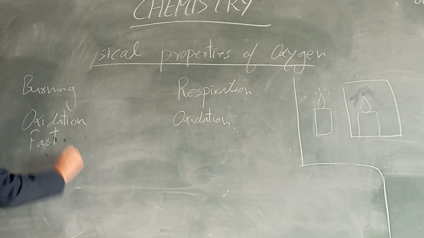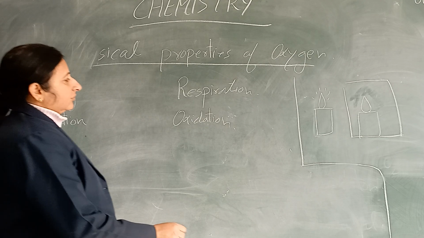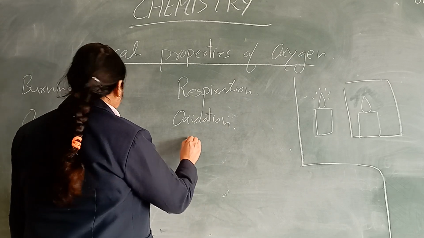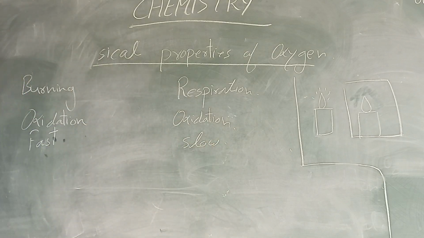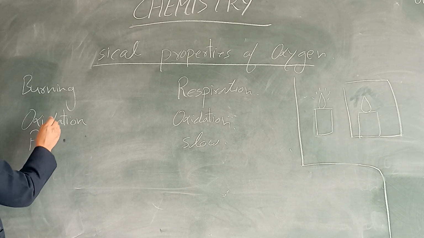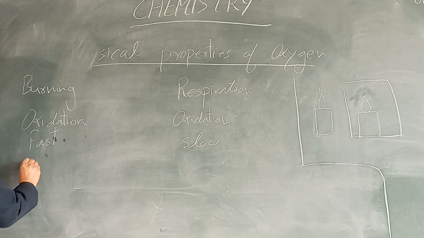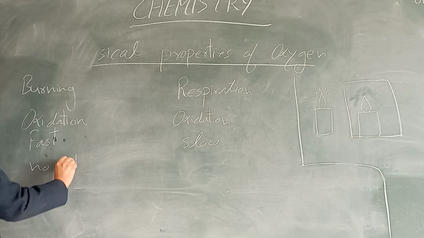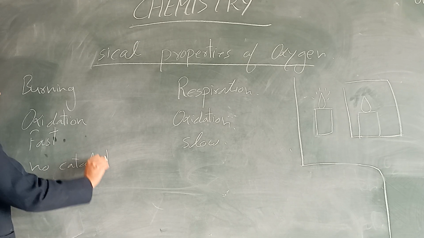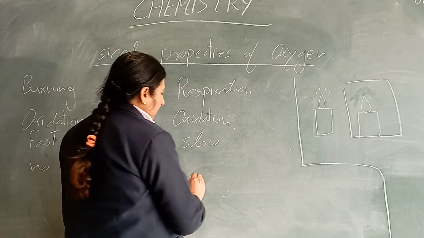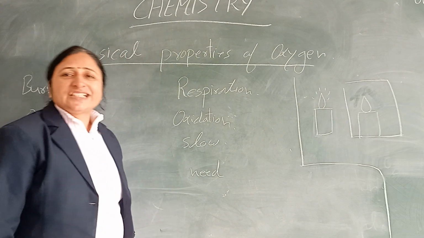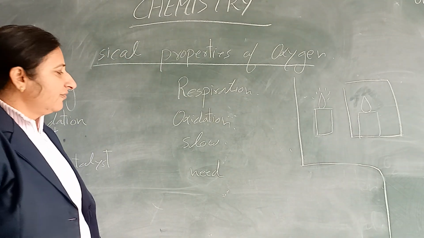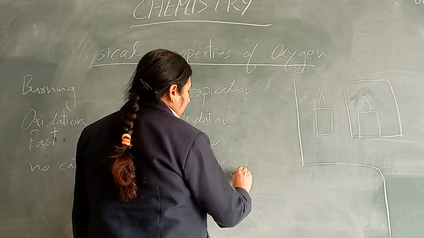It completes within a few minutes or a few hours. In our body, we need some enzymes to complete the process of respiration. It needs a catalyst.